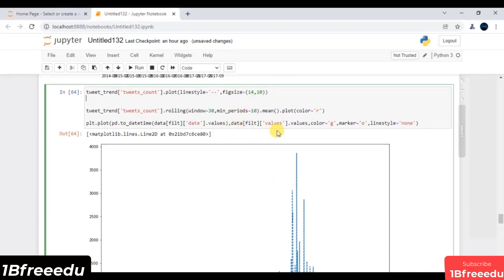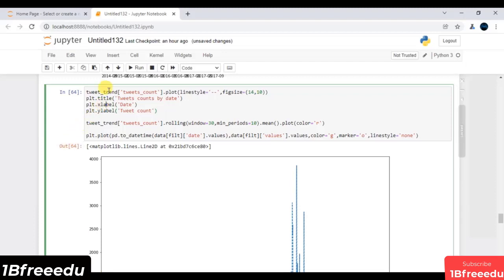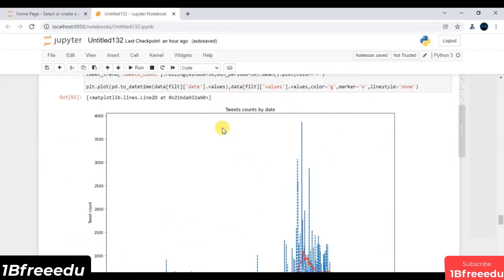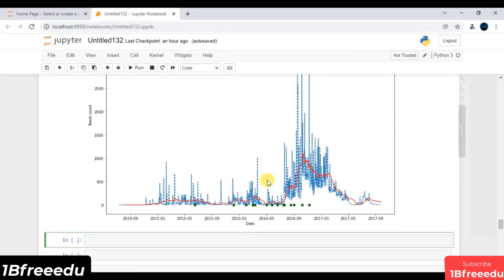Let me just do it. So I will say this is my title, this is my x label, this is my y label. And if I execute this line of code again, this is that attractive visualization, having some x axis, having some y axis, and having all these things.